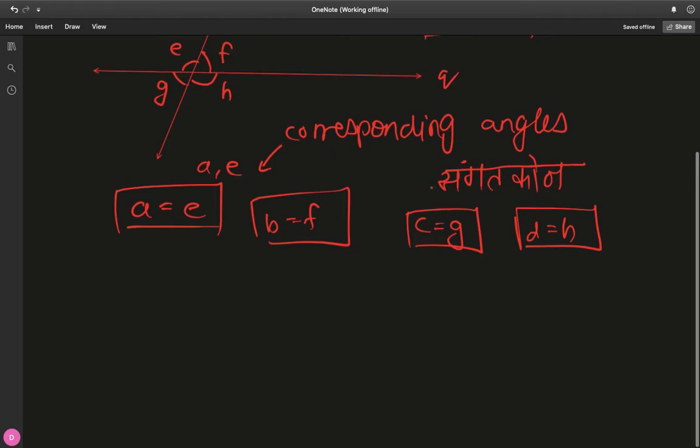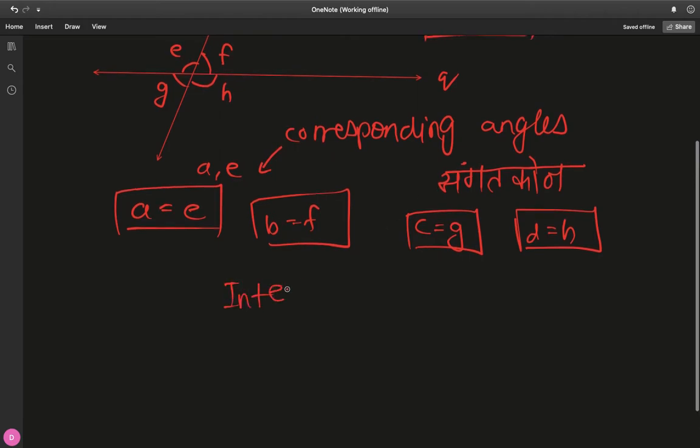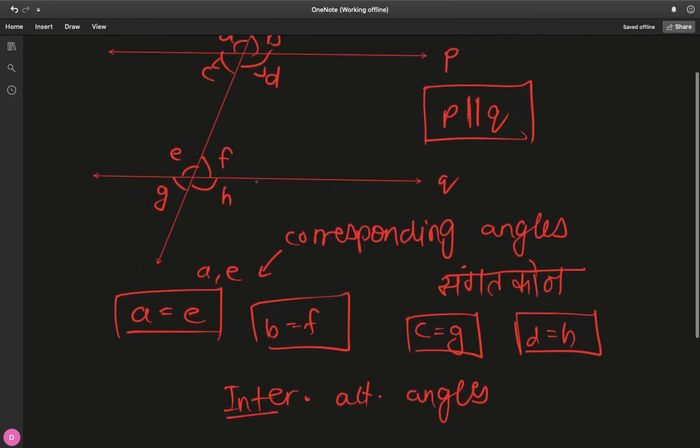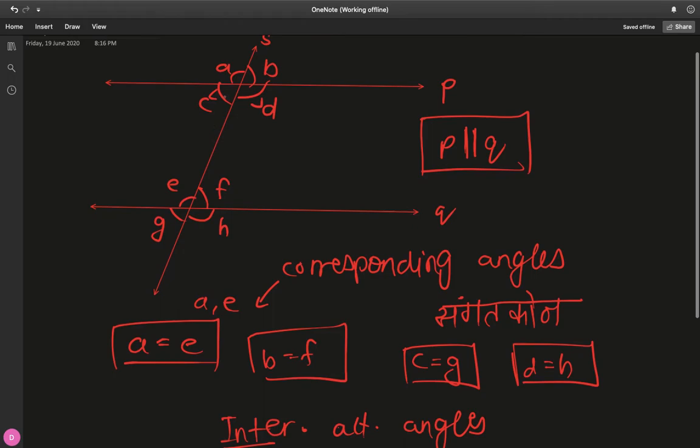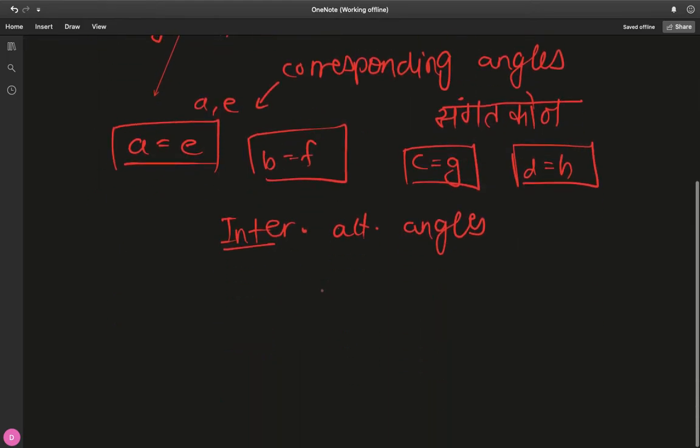And let's talk about interior and exterior alternate angles, because we discussed corresponding angles. So interior alternate angles. First, let's look at the interior angles. Let's break this word. C, D, E, and F are interior angles. Alternate: if you take C, the alternate of C is obtained by, again, crossing. So C and F, you can see, are alternate because they lie on separate sides, and then crossing, as I just explained to you previously.